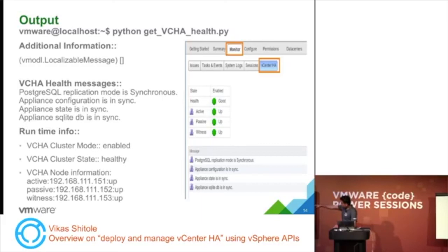The vCHA health messages are the exact same messages displayed on the web client screenshot, because the web client internally uses the same APIs to pull this information. And runtime info gives us a lot of details, like cluster mode is enabled, the cluster state is healthy, up and running, and there is some information about vCHA node information: active, passive, and witness. It says everything is up and running with respect to these IP addresses. So you can see that it is very easy to get hold of vCenter HA health using PYMOMI.